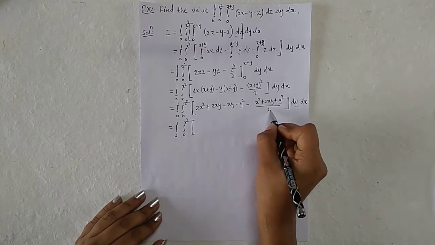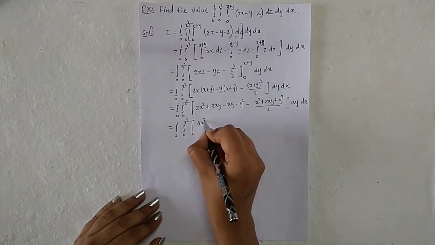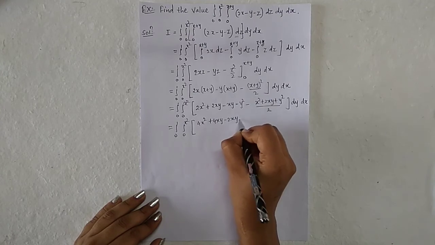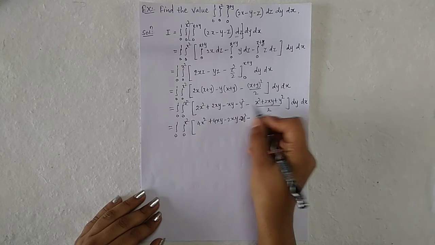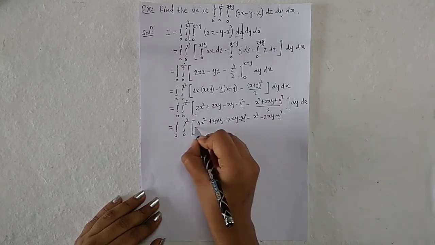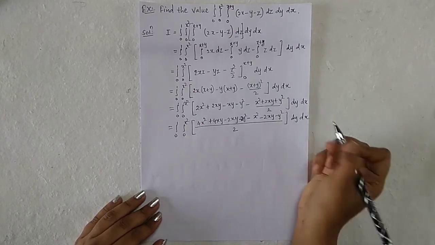Take LCM 2. So here 4x square plus 4xy minus 2xy minus 2y square minus x square minus 2xy minus y square, all divided by 2 into dy dx.